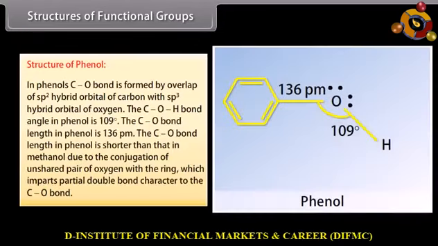Structure of phenol. In phenols, C-O bond is formed by overlap of sp2 hybrid orbital of carbon with sp3 hybrid orbital of oxygen. The C-O-H bond angle in phenol is 109 degree. The C-O bond length in phenol is 136 picometer. The C-O bond length in phenol is shorter than that in methanol due to the conjugation of unshared pair of electrons of oxygen with the ring, which imparts partial double bond character to the C-O bond.